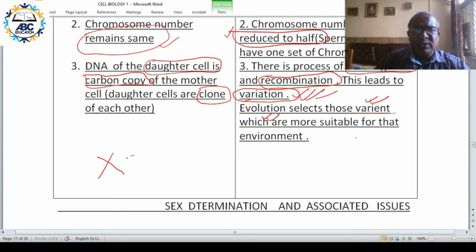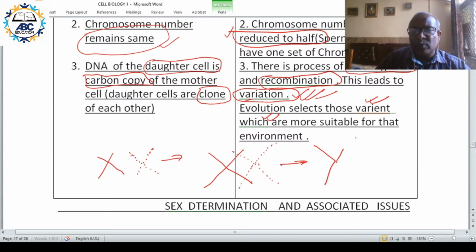For example, this is the first pair of chromosomes. Now what happens during crossing over? During crossing over, the arms cross over like this, and this is the case of the chromosomes existing in pair.